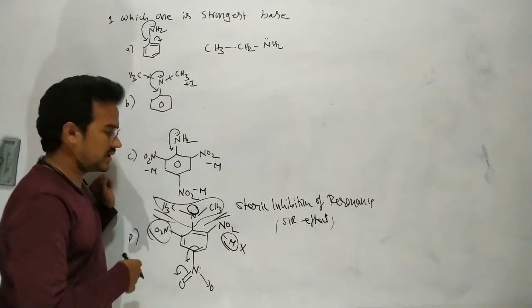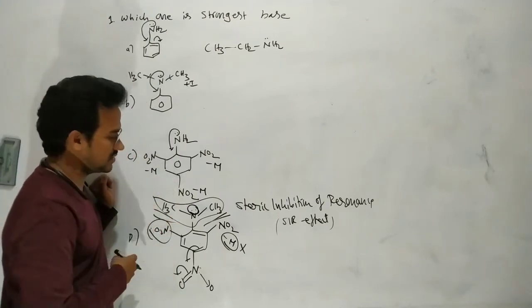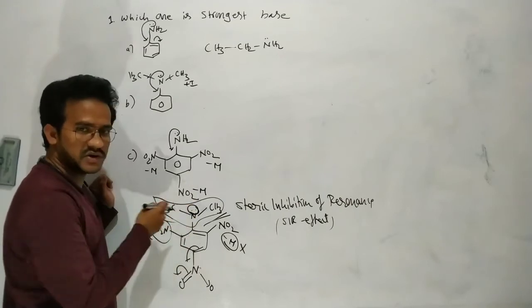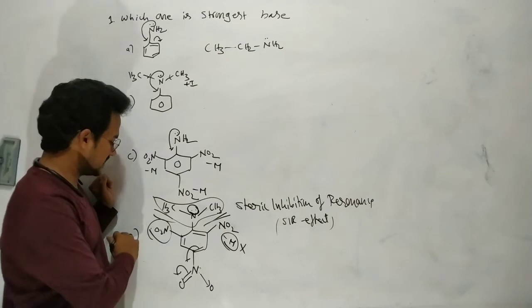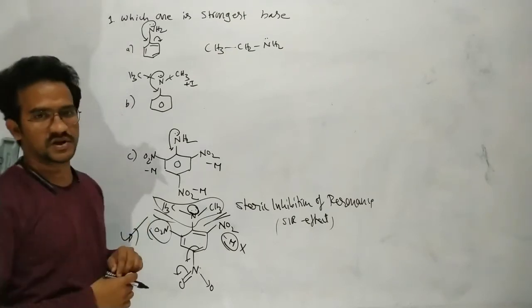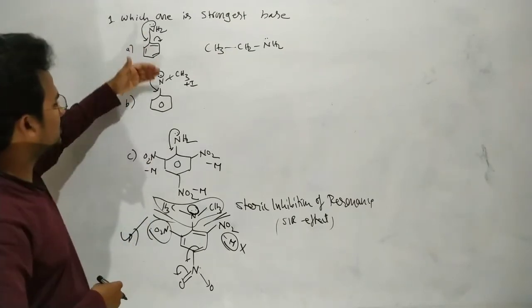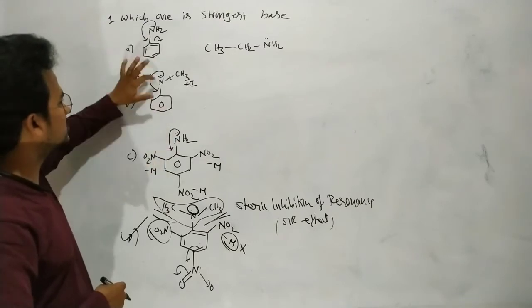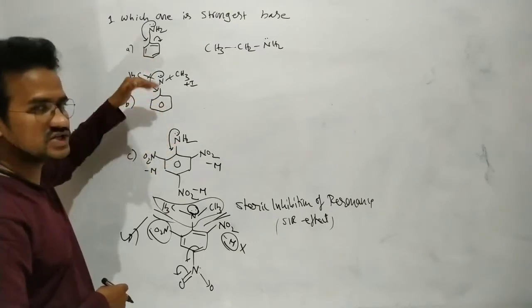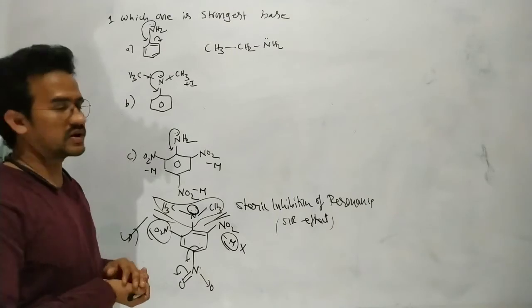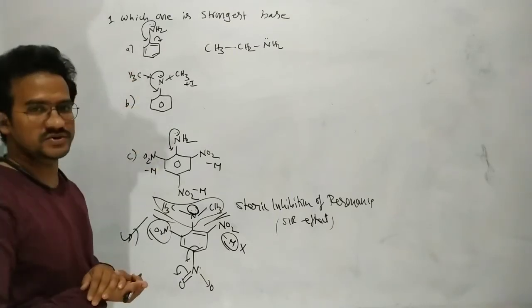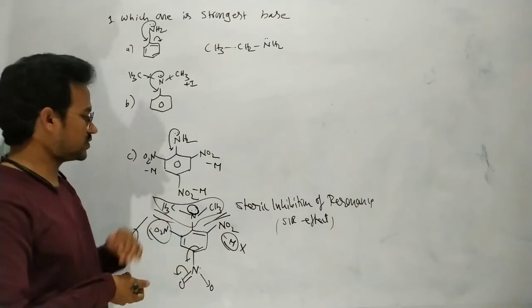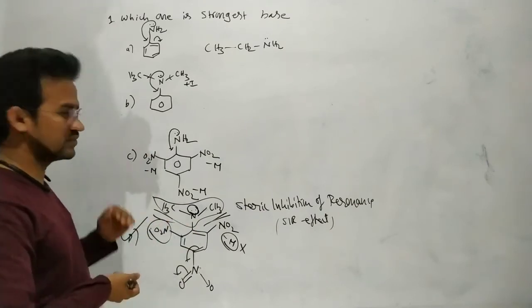But here in this case, the main point is that we are discussing basicity. Here the non-bonding electrons are not involved in resonance, so these are freely available for the acid. That's why this is a strong base. Among these, for these three compounds, the lone pair of electrons is involved in conjugation with the benzene ring. That's why these are the less basic compounds, and this is the most basic compound among these four.